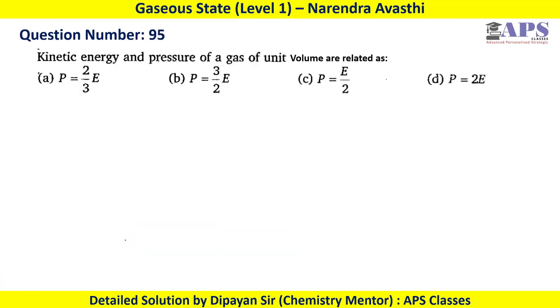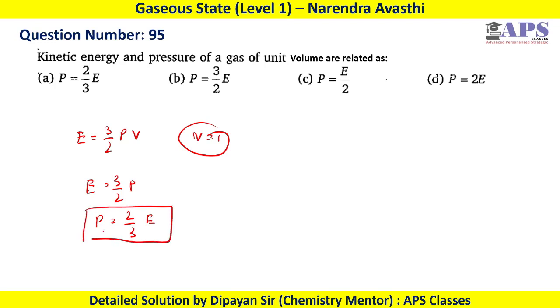In question number 95, kinetic energy and pressure of a gas with unit volume are related as. So we can write that kinetic energy E equals 3/2 into PV. Now V is 1 because of unit volume. So E equals 3/2 P, or P equals 2/3 of E. So for question number 95, the correct option is option A.